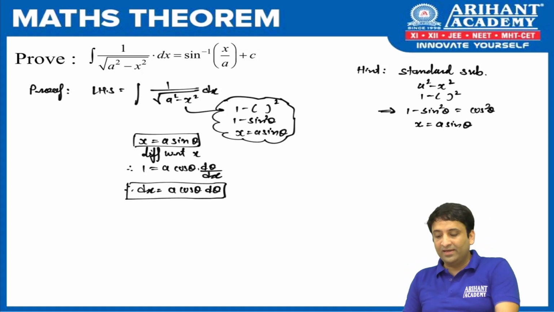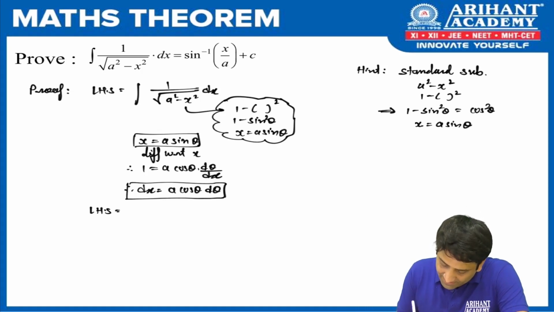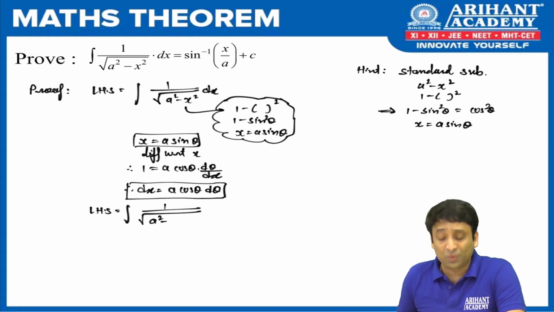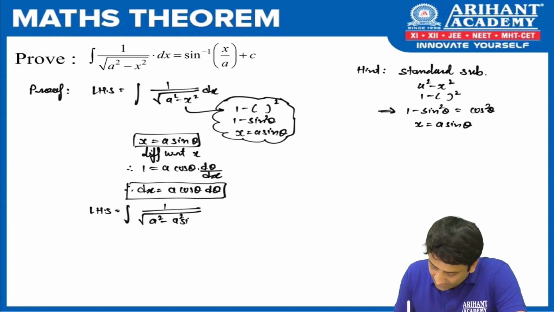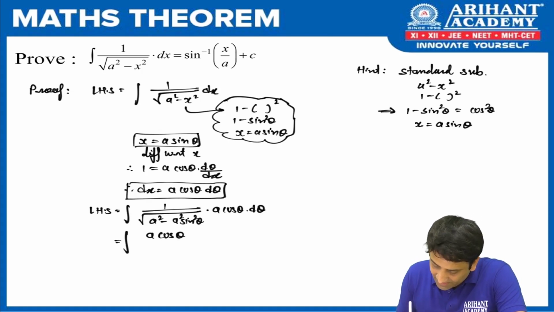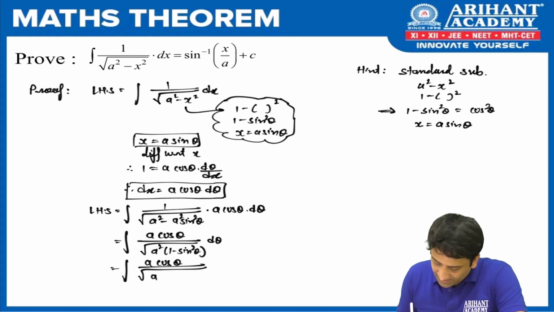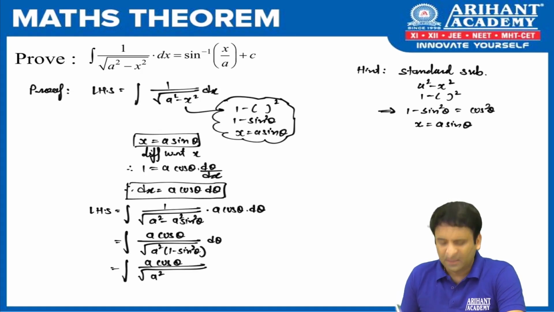Now let us take these results and substitute into the LHS. Sorry, into LHS. So we take LHS, integration of. Tell me, in place of a square, I'll write a square only. In place of x, I'm going to write a sine theta. So I get a square sine square theta. And in place of dx, I'm going to write a cos theta d theta. Let us rewrite. In the numerator, I got a cos theta. In the denominator, we can take a square common to write it as 1 minus sine square theta d theta. Now, it is a cos theta upon under root of a square, which we keep as it is, and what is 1 minus sine square theta? Yes, it is cos square theta. We already wrote that in the hint.